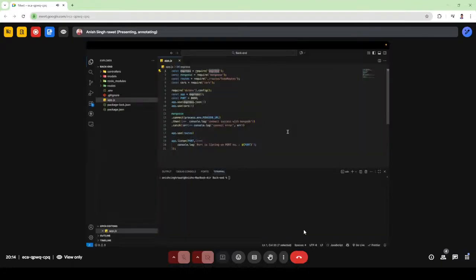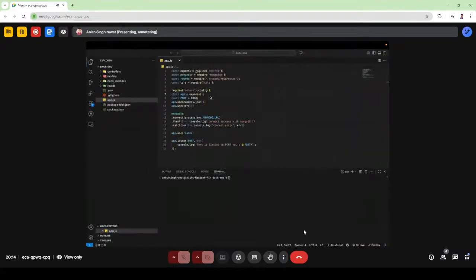To create a server in Node.js is very long. It takes around 10 to 20 lines of code. But Express.js provides us a functionality to create the same server within 3 or 4 lines of code. It saves our time, it saves our code.